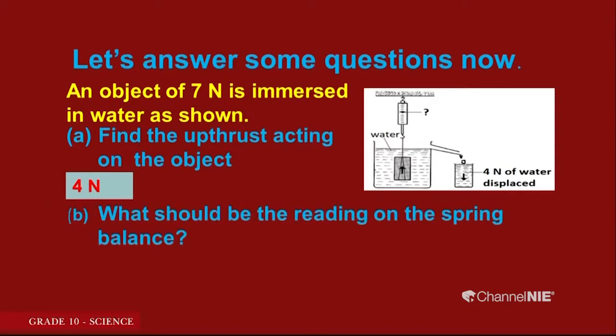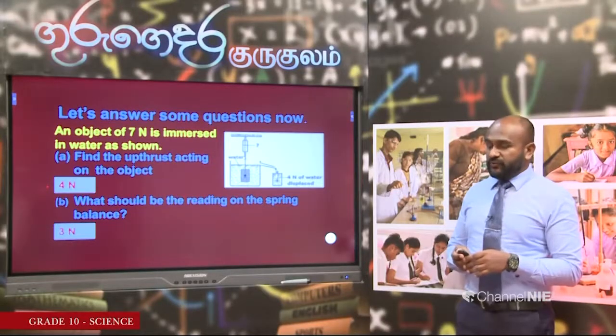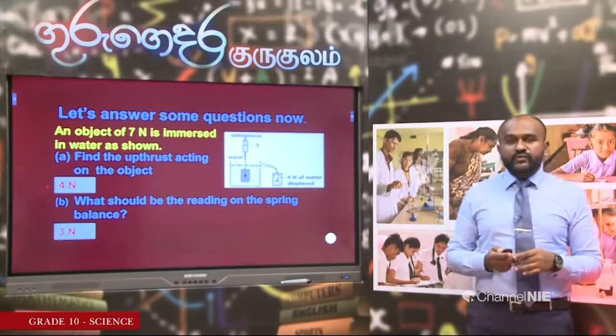What should be the reading on the spring balance? When it is in the air, it reads 7 Newton. Once you put that into water, water applies a force of 4 newtons on it, then what should be the reading on the spring balance? See whether this is the answer you thought. It should be 3 Newton. Okay, let us go to the next question.